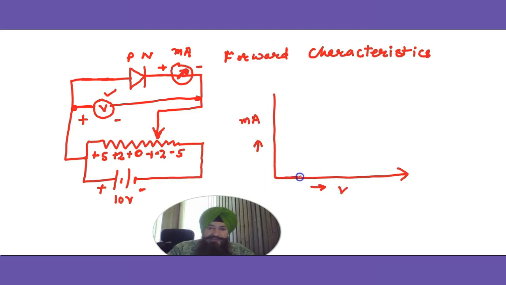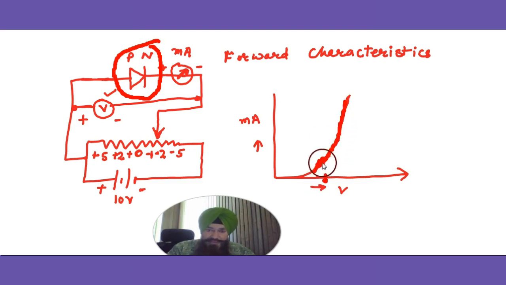So the graph is between forward voltage and forward current. Just after crossing the barrier across the PN junction, there is a sharp rise in current.